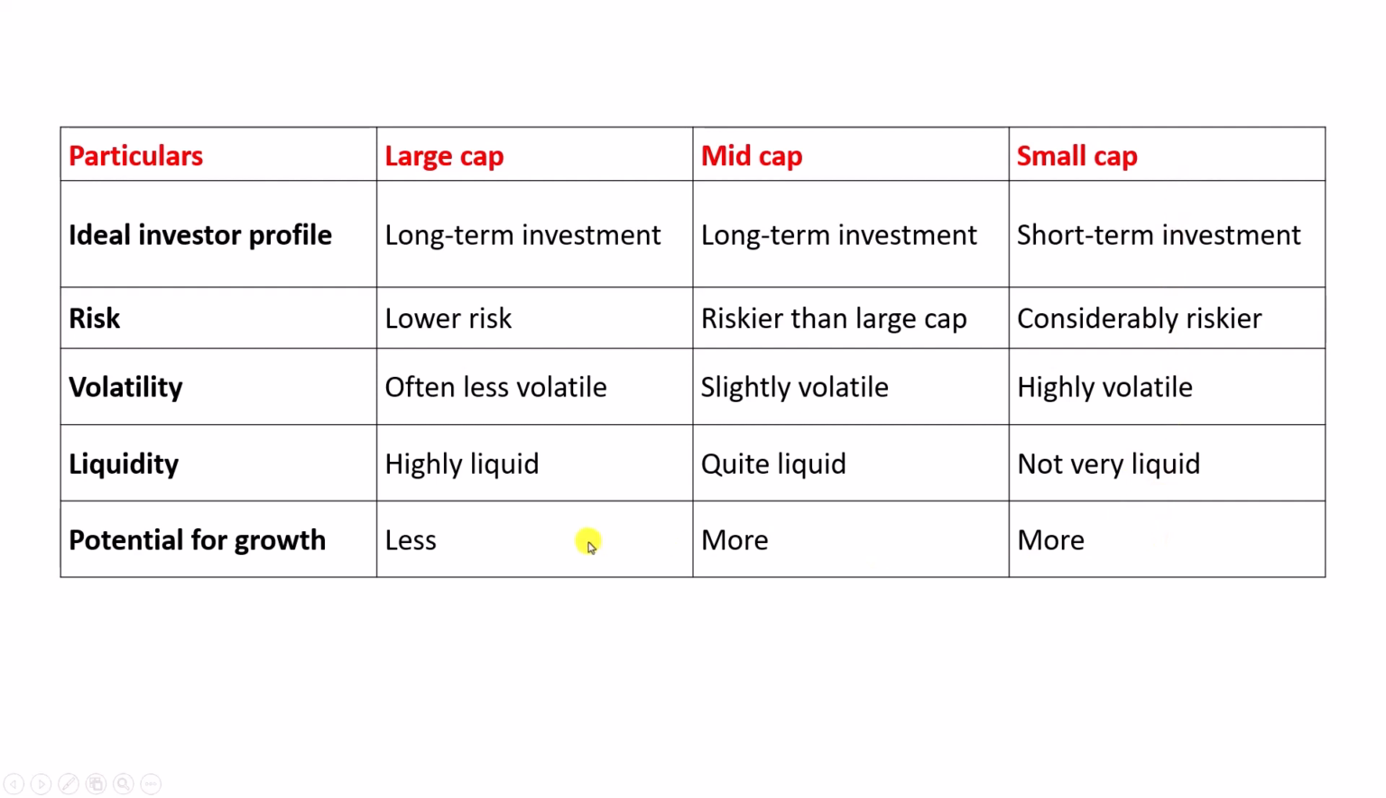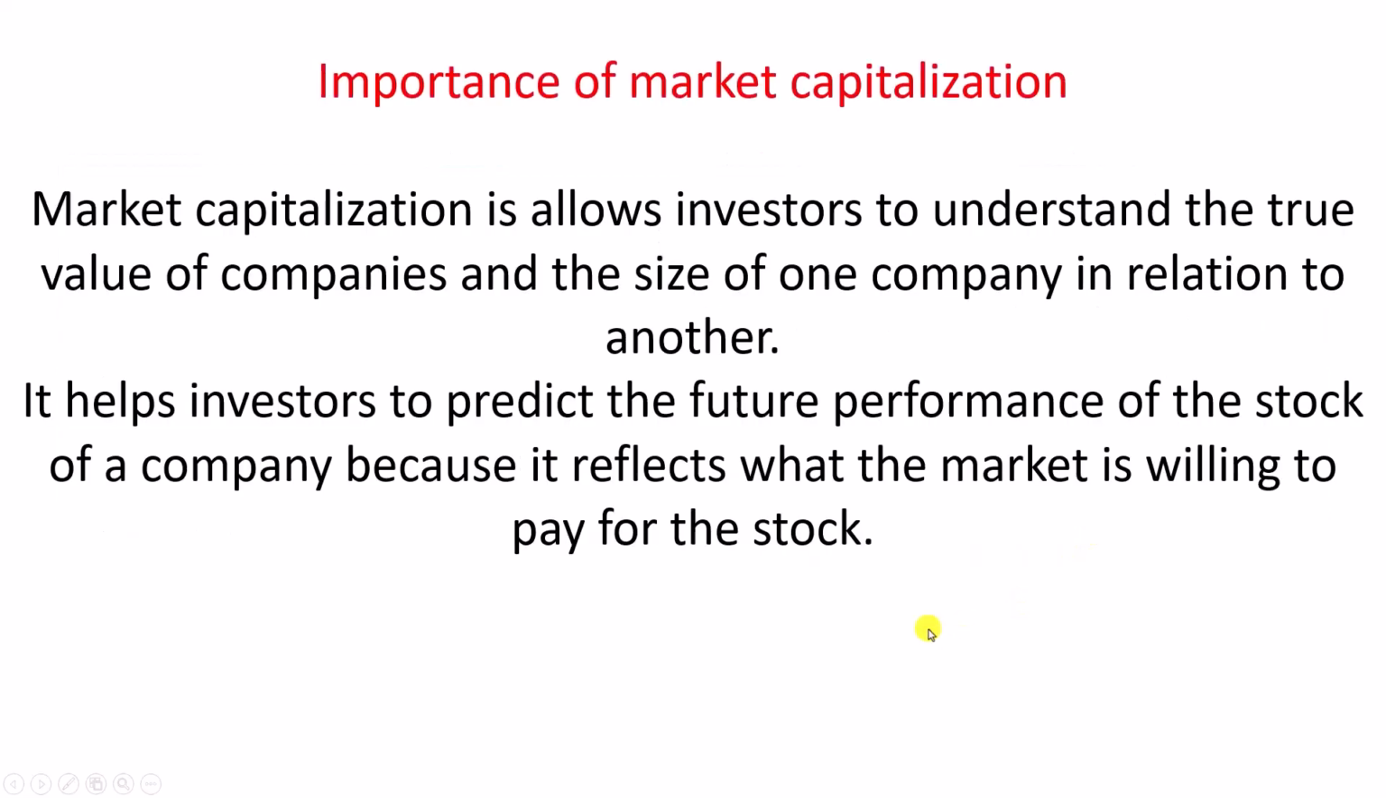All right. So these are the features of the 3 categories of market capitalization. Now, what is the importance of market capitalization? Market capitalization tells us how big a company is. We can use this metric to compare two companies. If there is a company A and a company B with different market capitalization, then we can tell just by looking at market capitalization which is the bigger company.